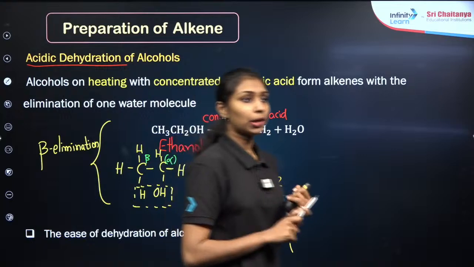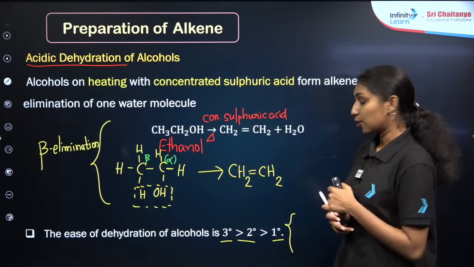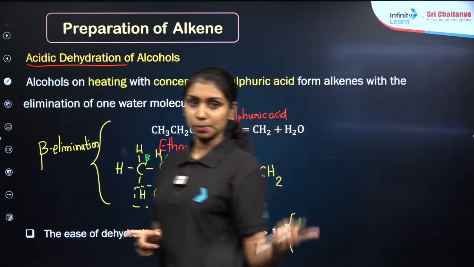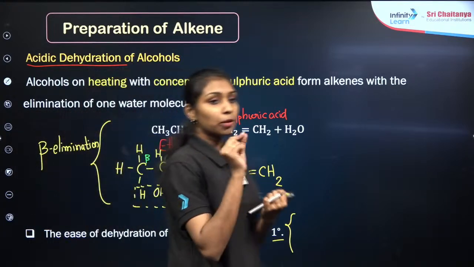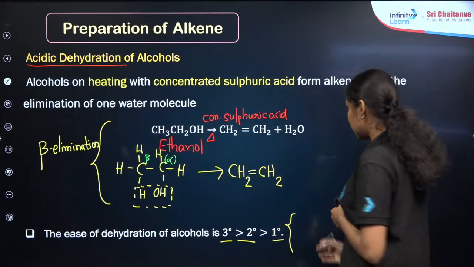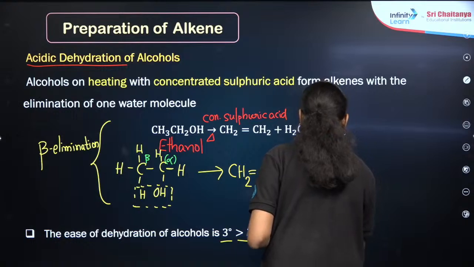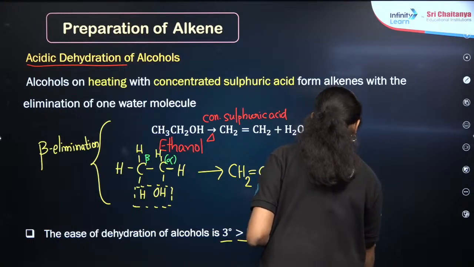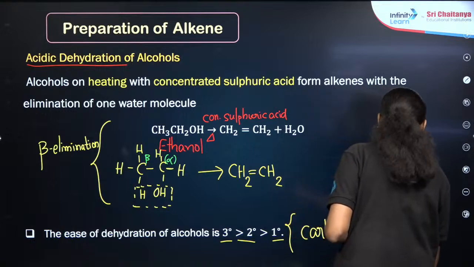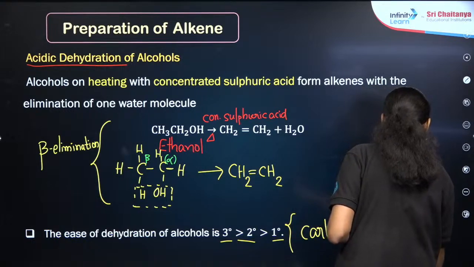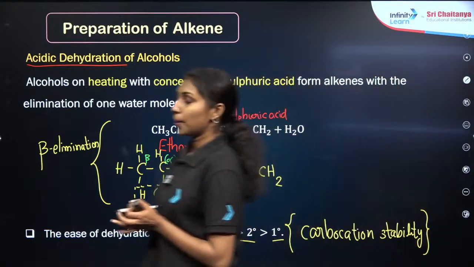There will be a chapter in your grade 12, alcohols, phenols and ethers. I can just give a brief idea that in dehydration a reaction intermediate forms, which is a carbocation. Based on the stability of the carbocation, we can say the ease of dehydration, because a tertiary carbocation is more stable than secondary, which is more stable than primary. Clear?